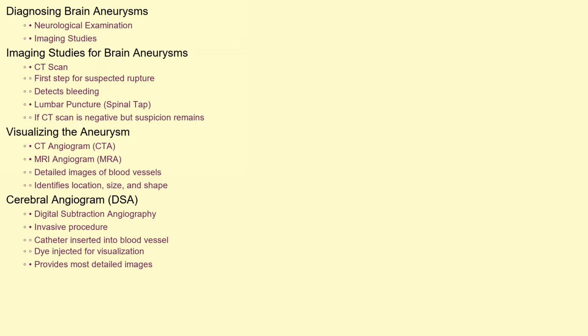In some cases, a cerebral angiogram, also known as a digital subtraction angiography (DSA), may be performed. This involves inserting a catheter into a blood vessel, usually in the groin, and threading it up to the brain, where dye is injected to visualize the blood vessels under X-ray. This is a more invasive procedure, but provides the most detailed images.